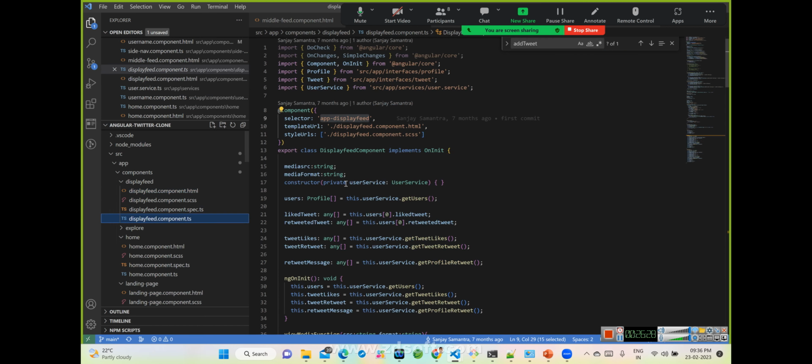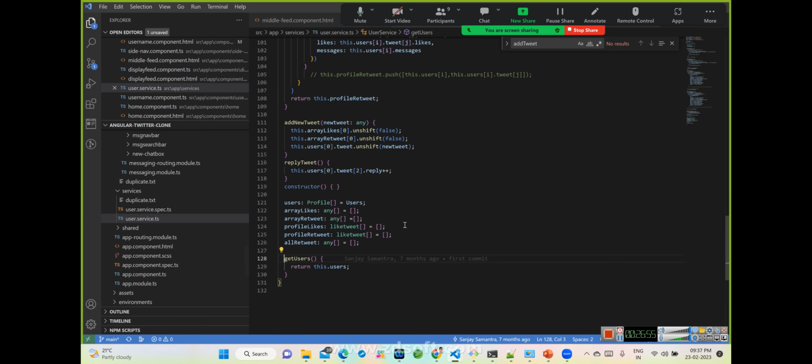See how the things are written over here. Definitely we need to inject the user service over here, because at the end of the day we need to bring data from the user service only. So initially it is getting the user information. One more thing, we are not making any API call to bring data. We are utilizing a JSON file to bring the user. Like user service, if you go to get users, this is the user service, okay?